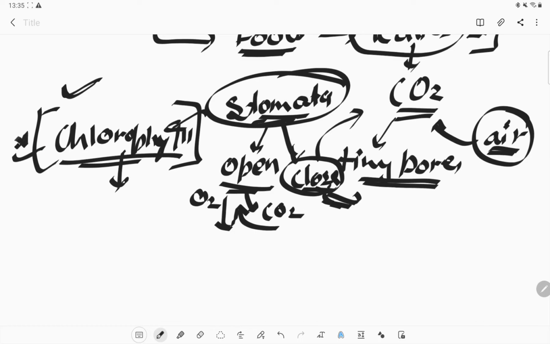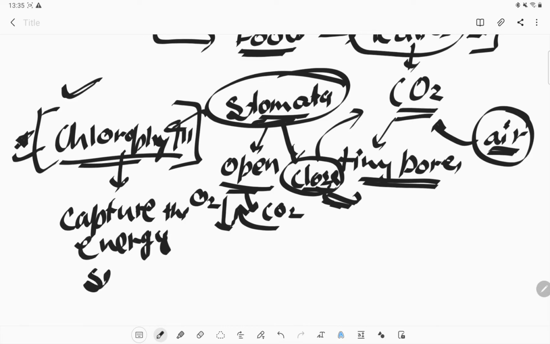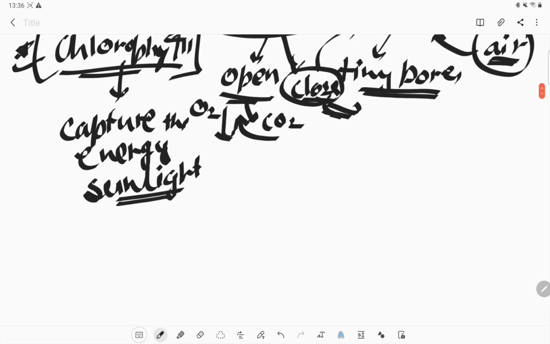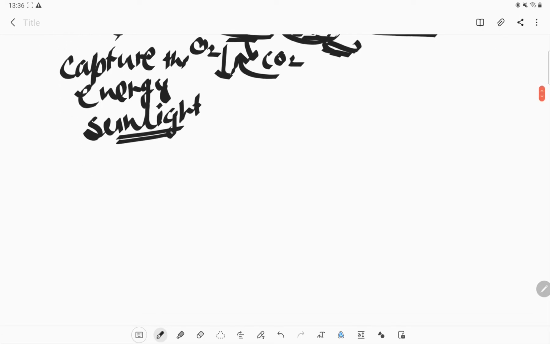What is its major function? Its major function is to capture the energy of the sunlight. So when we place our plant in the sunlight, the sunlight will be absorbed or captured with the help of the chlorophyll which is present in our leaves. Okay, so this is how photosynthesis takes place.